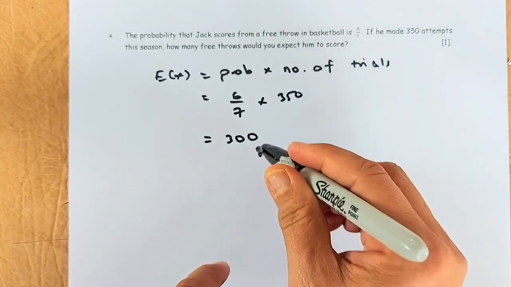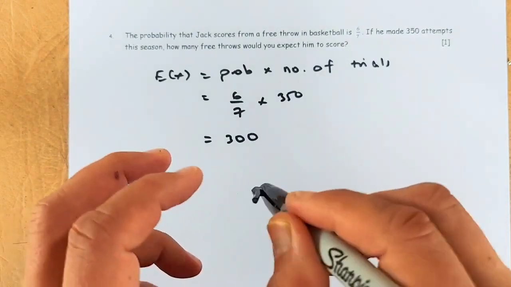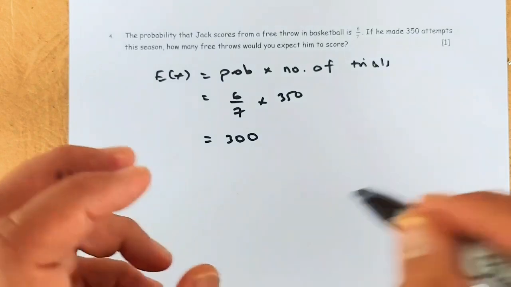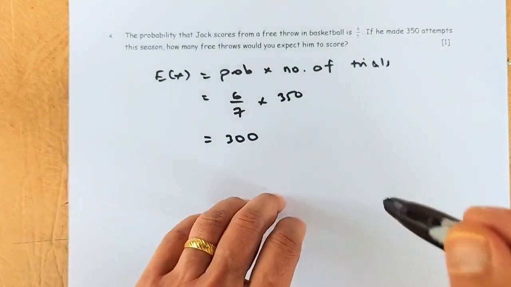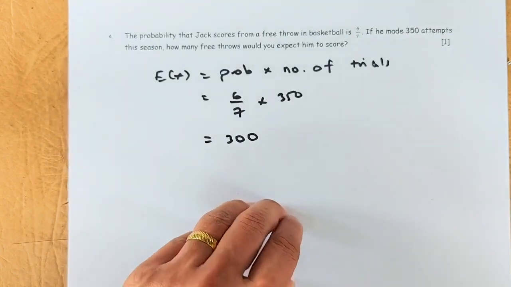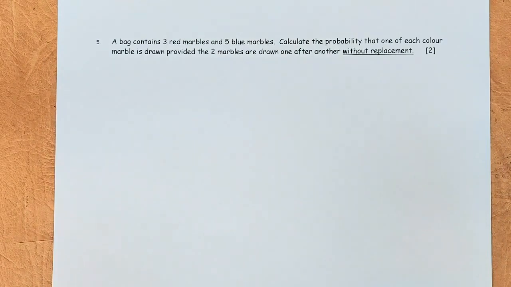If the answer is a decimal or a fraction, you have to put it as a whole number, because the expected value has to be a whole number. It cannot be a fraction or a decimal. You either round up or round down the answer. Okay, great. Now the last question is the probability tree again.